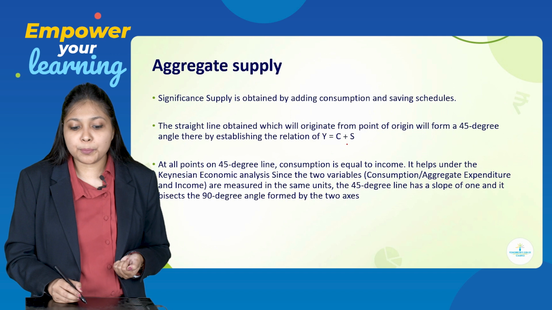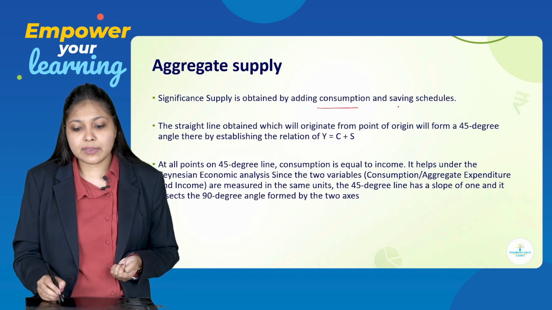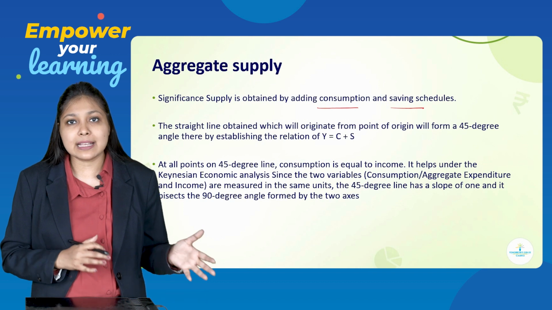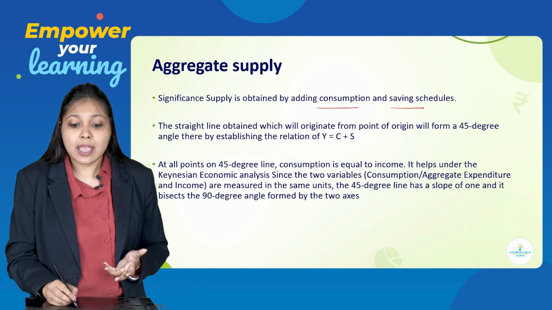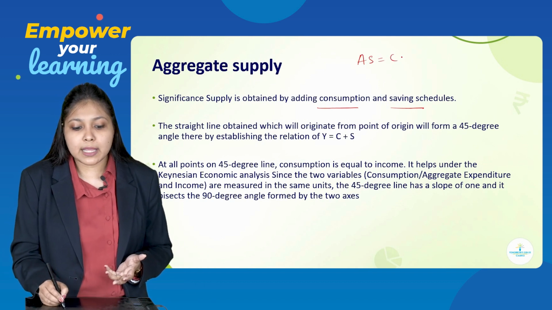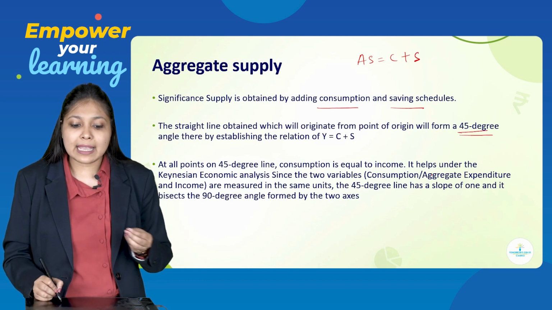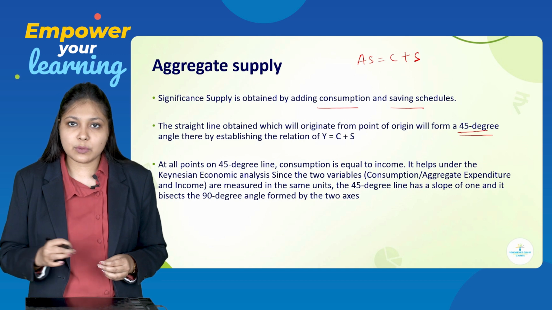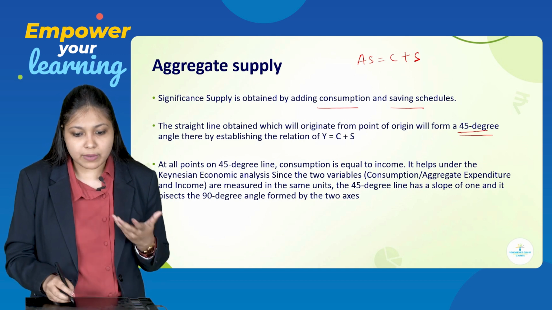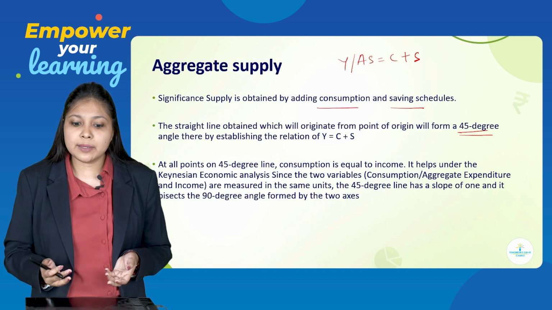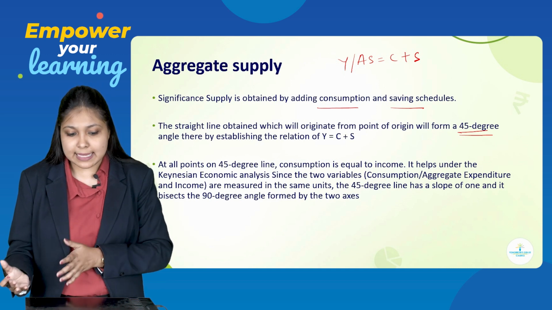Supply is obtained by adding consumption and saving. We know how you will get AS, by adding consumption and savings. That is, AS equals C plus S. When you do so, you will get a 45-degree angle by establishing Y equals C plus S. So Y or AS can be used interchangeably. They mean C plus S.